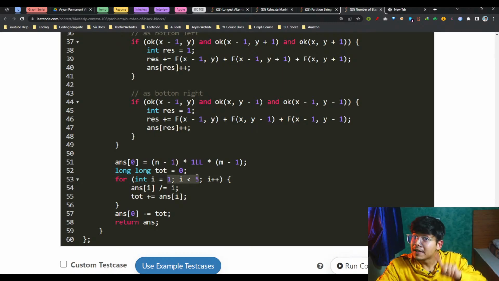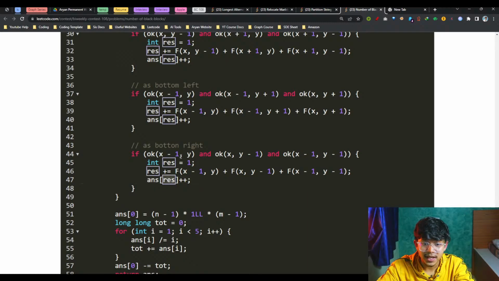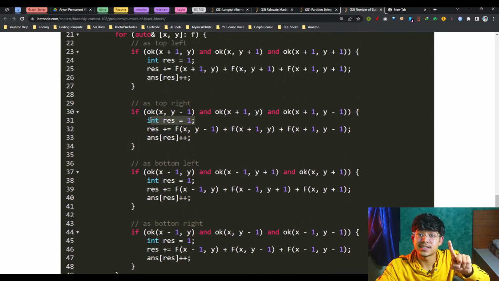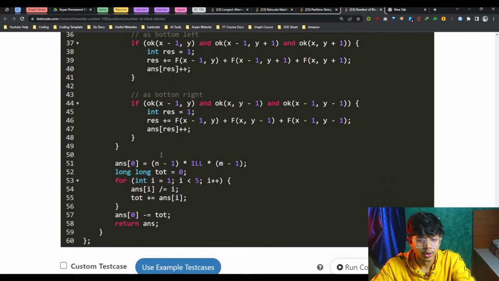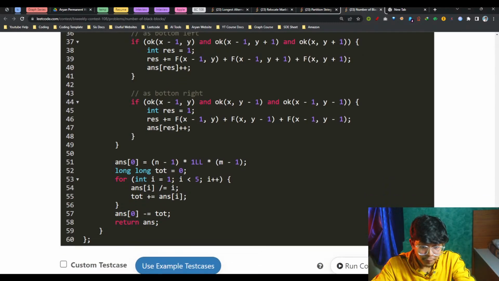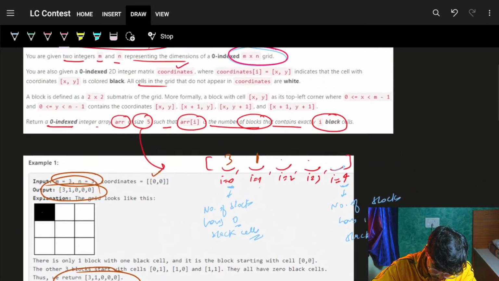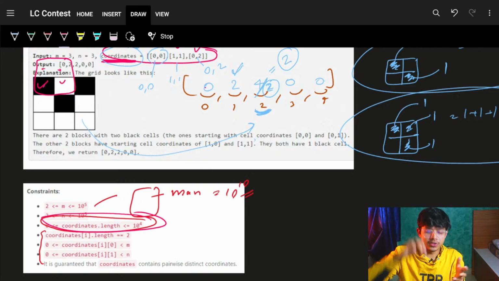You saw we did not find the answer for number of black cells as 0, which means all are empty. We could not, because our result starts from 1 itself. So for 0, our value is never found, and it's actually also true. For number of black cells as 0, we have to find the answers also. So what we will do is simply go the reverse psychological way.